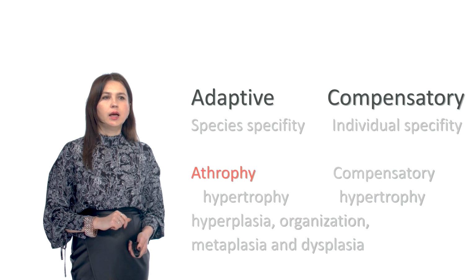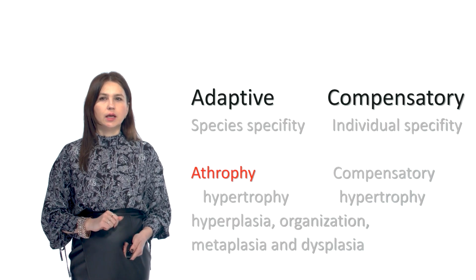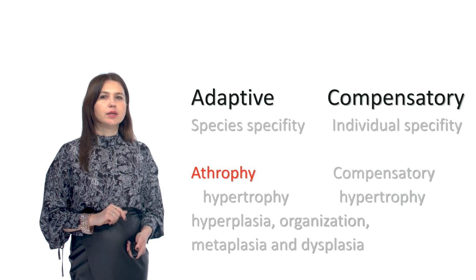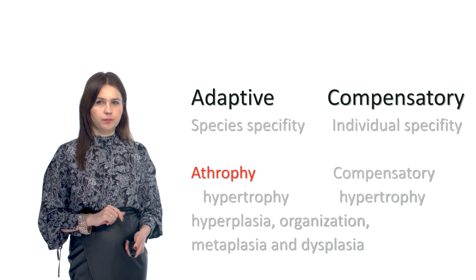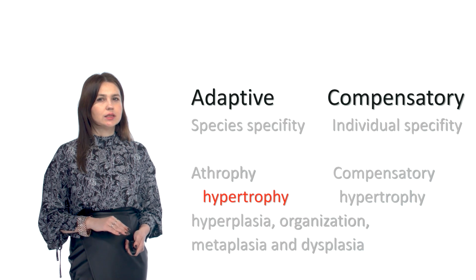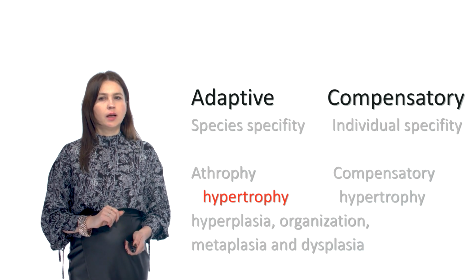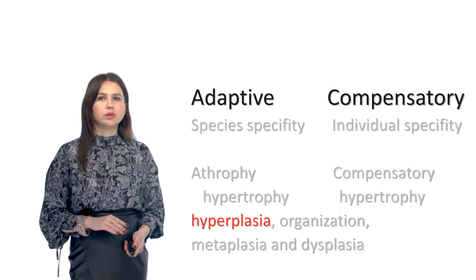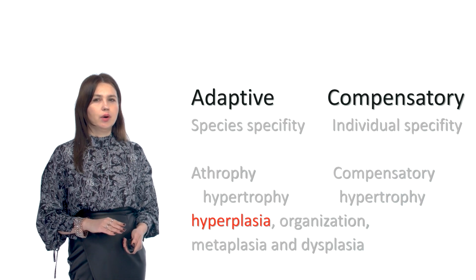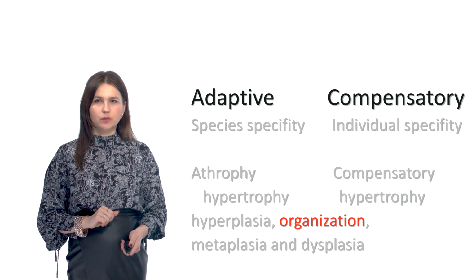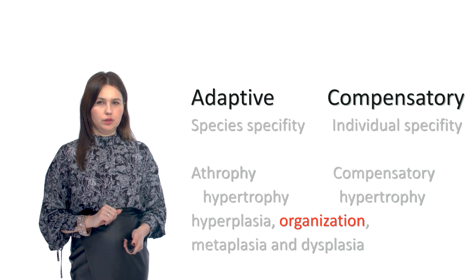Next slide about atrophy. Atrophy is a lifetime reduction of size or volume of tissue or cells accompanied by a decrease or loss of their function. Hypertrophy is an increased size of the organ or tissue due to the increased size of each cell. Hyperplasia is an increased size of the organ or tissue due to the increased number of cells. Organization is a replacement of the non-vital tissue by connective tissue.